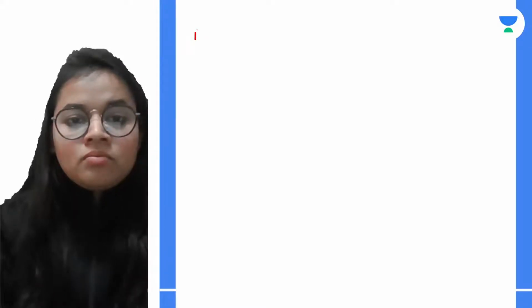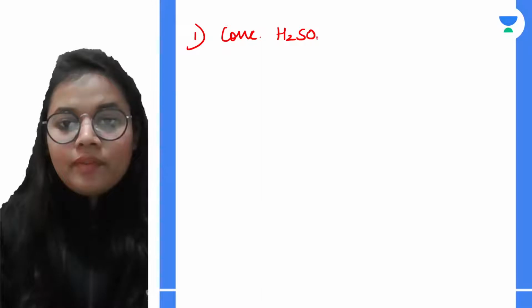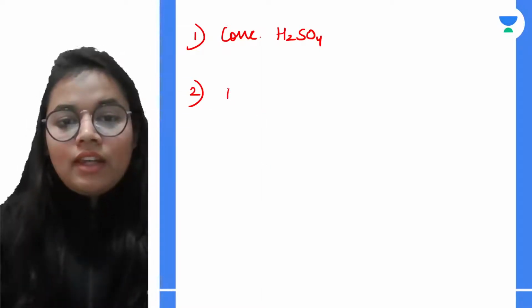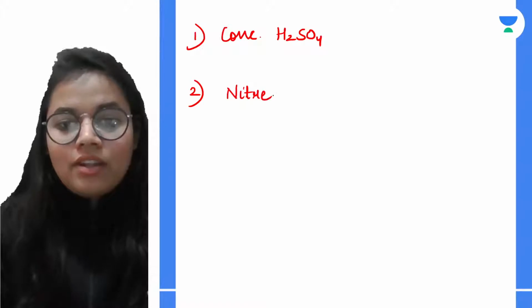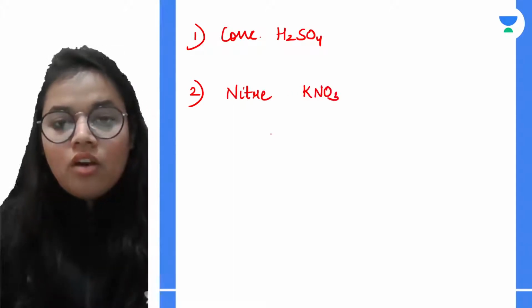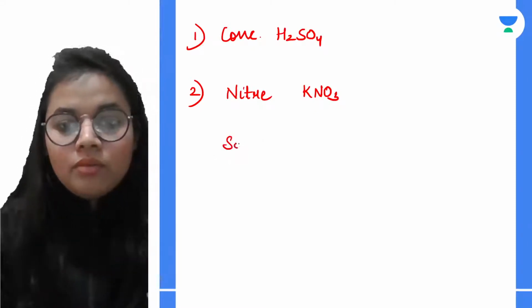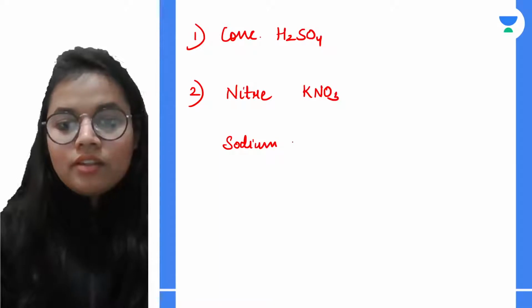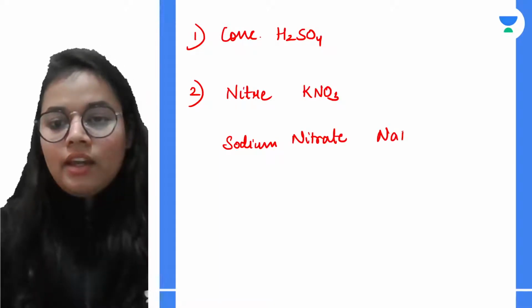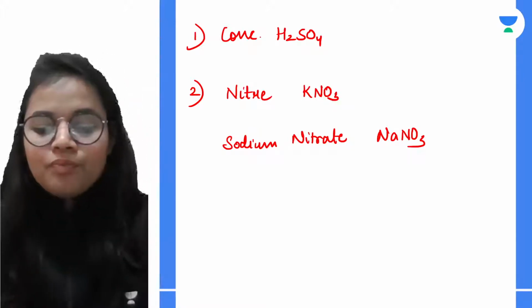First of all, concentrated sulfuric acid. Second, we require either potassium nitrate or sodium nitrate, that is NaNO3. Anything from these two.